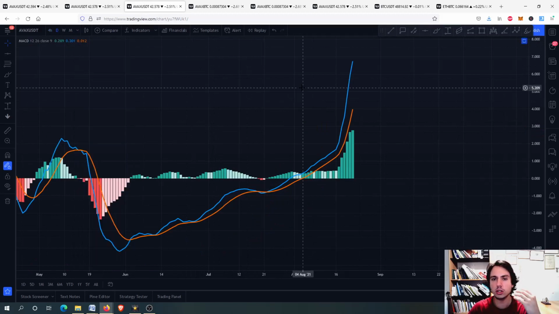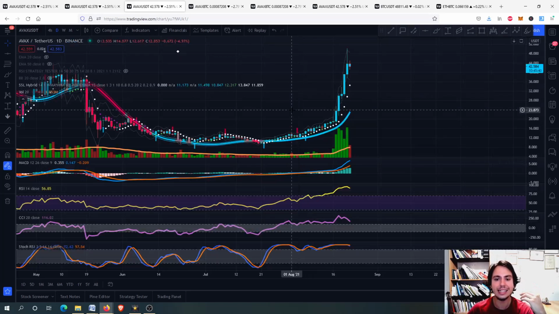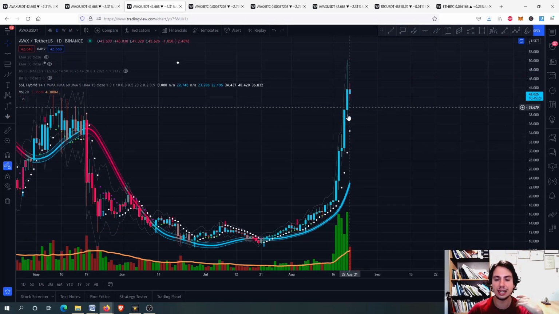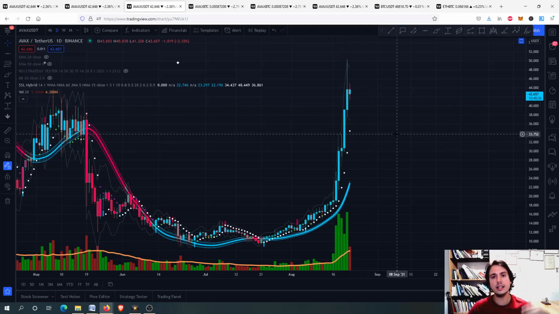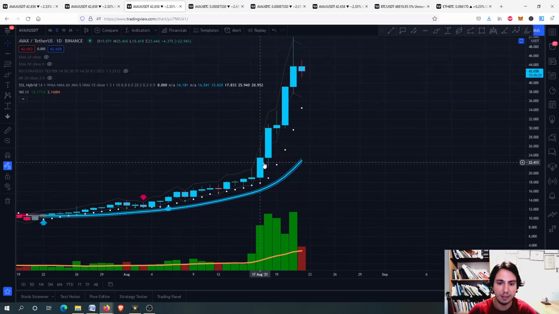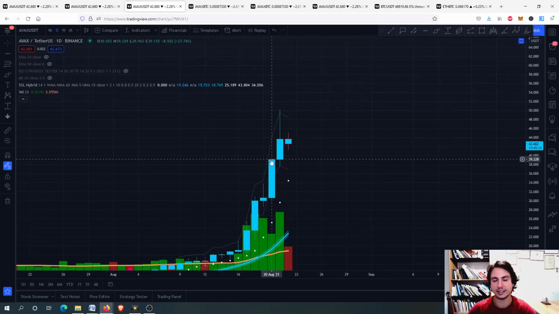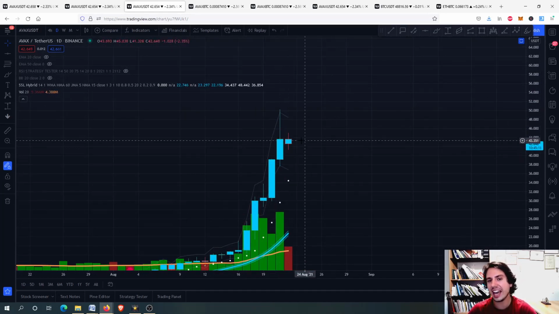We are looking at the midterm price action rather than the short term on the 4-hour frame, because on the midterm, each candle right here represents 1 day of price action. For example, this candle right here is the 18th August candle, this candle is the 19th, 20th, and so on. So we are looking at more of the midterm price analysis. On the SSL hybrid on the midterm, we had a buying opportunity here on 6th August, but we don't have a selling opportunity yet. That is because we do not hold any significant risk right now on the daily frame.